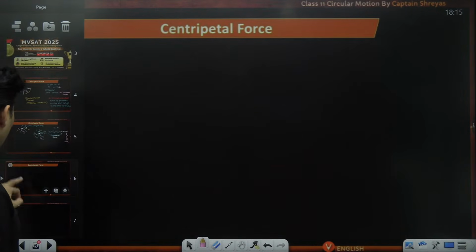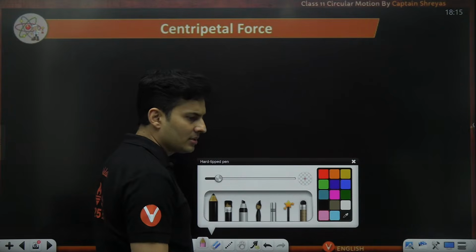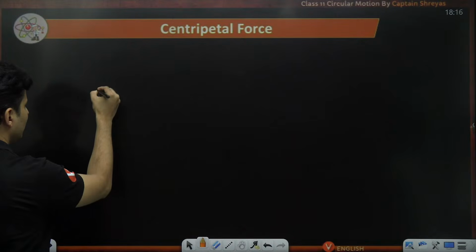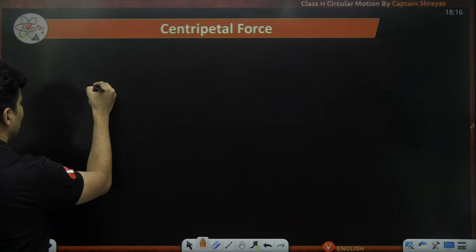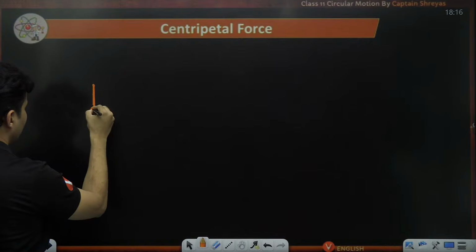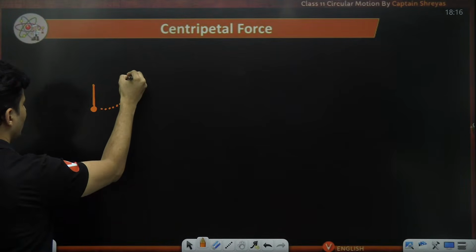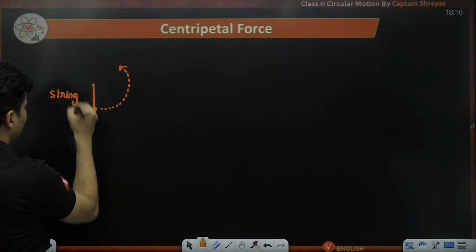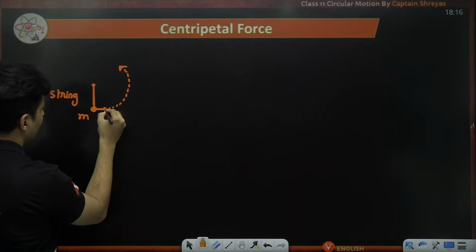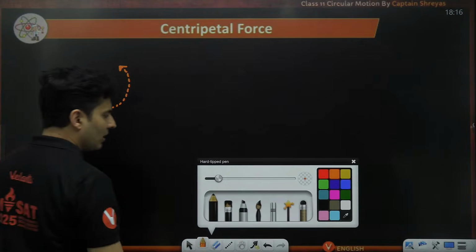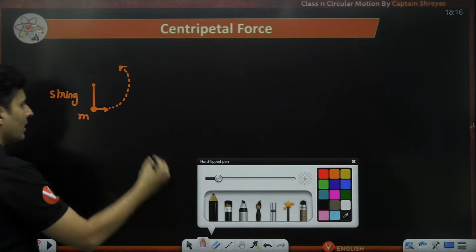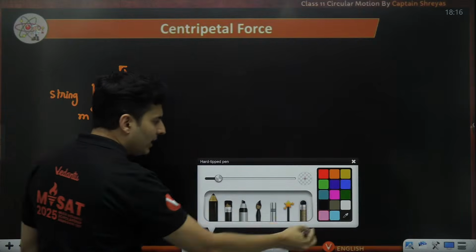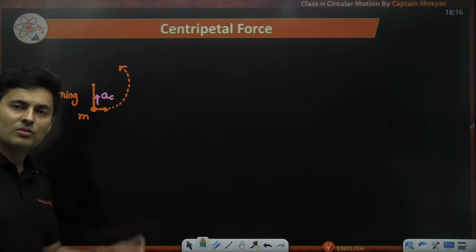Okay. So let me give you one more example, my dear students. Very, very important. Let's see whether you can visualize this. Imagine there is a string which is connected to this mass, and that mass is going in a circular path. This is our string and it is connected at a hinge. This is that mass and it is having some velocity. Because it is going in a circular motion, I know it definitely has some acceleration towards the center, but who will be giving that centripetal acceleration is what you should think.